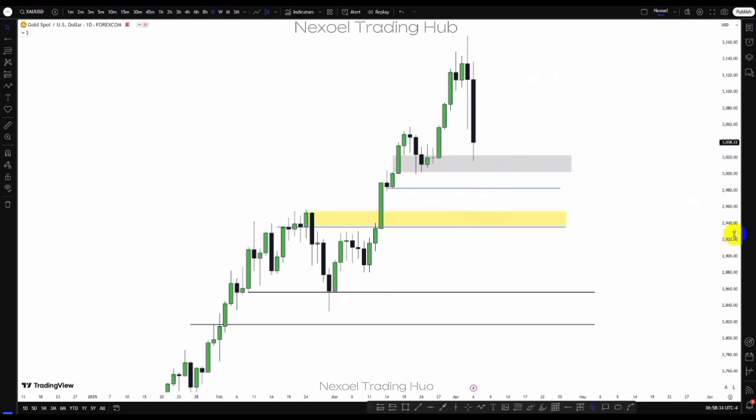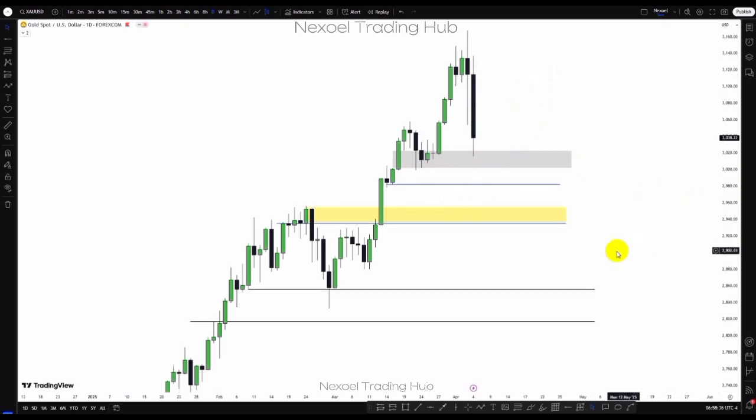Because clearly now when we are looking at it from the perspective of structure, we can see here price took out sell side liquidity, bullish impulse. This is the draw on liquidity to the downside based on swing points. If we're seeing this bearish movement, we can see price filled up these internal liquidities, these fair value gaps. Price is trading to the downside here. So we know the next draw on liquidity is the possibility of price taking out this low before we have bullishness.